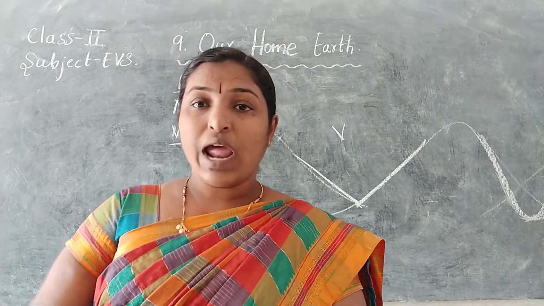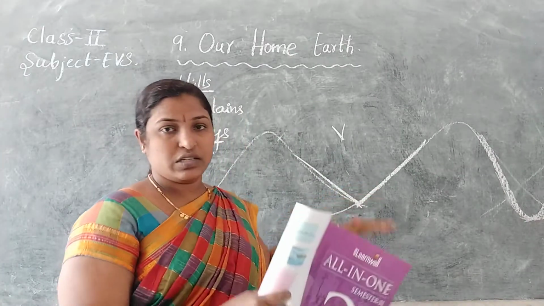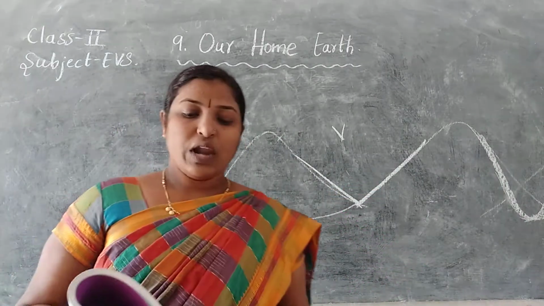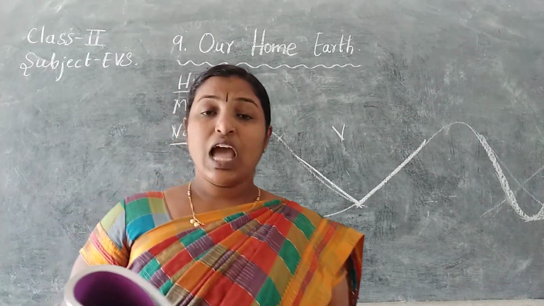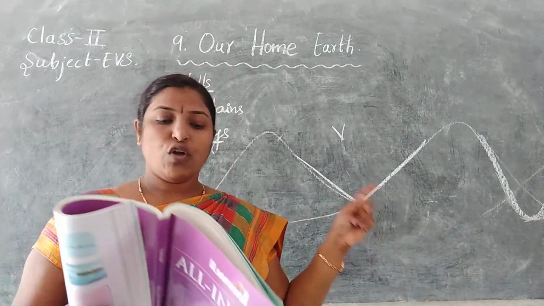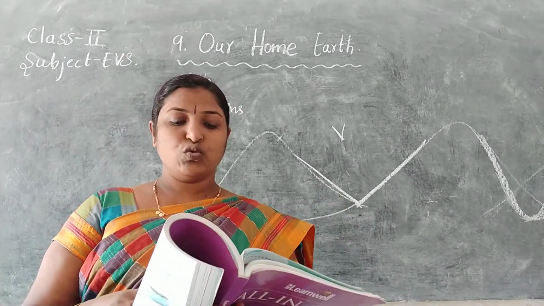These are lowlands. This is high and this is lowland. These are lowlands that lie between mountains or hills. They are U-shaped or V-shaped valleys that have streams or rivers flowing through them.